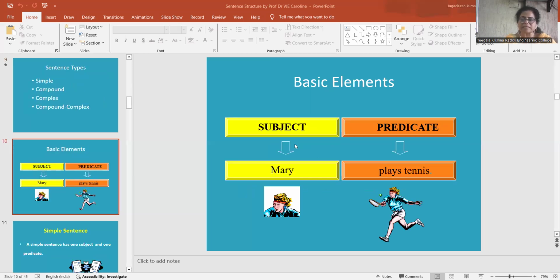Let us see the basic structure, as I just now explained. The structure of a sentence and its elements. So the basic elements of a sentence, as I said earlier, it has a subject and a predicate. Example, Mary plays tennis. Here subject is Mary and predicate is plays tennis.